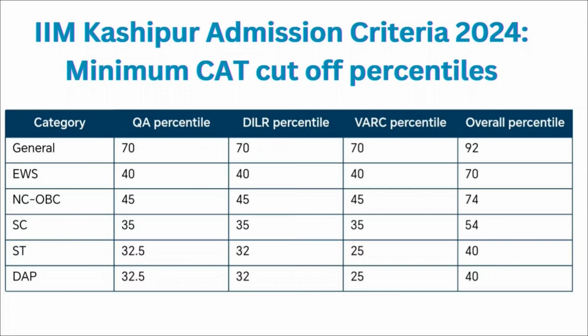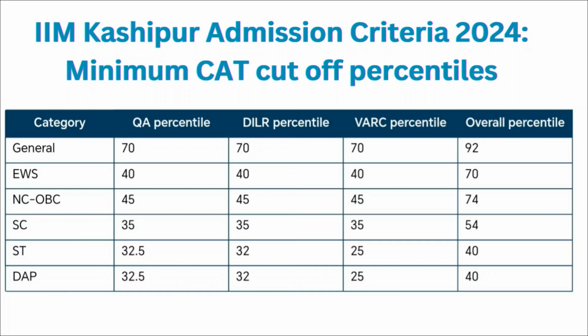For NCOBC, it is 45 percentile for the quantitative ability, DILR and VARC section, and overall you should have 74 percentile or more than that in your CAT entrance examination. For SC category, it is 35 percentile for the quantitative ability, DILR and VARC section, and overall you should have 54 percentile or more than that in your CAT entrance examination. For ST and DAP, it is 32.5 percentile with quantitative ability, 32 percentile with DILR and 25 percentile with VARC. And overall, you should have 40 percentile or more than that in your CAT entrance examination.